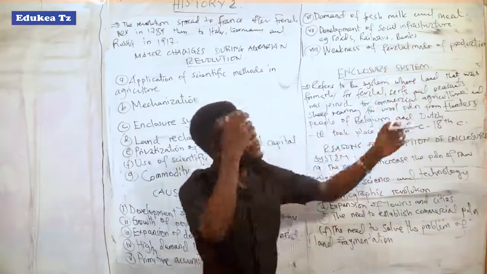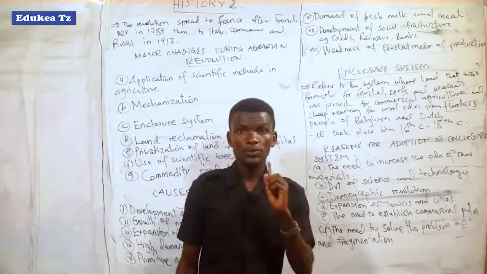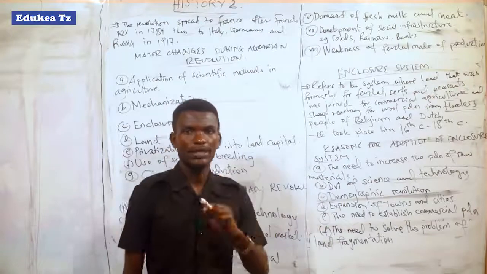Banks, as we know, were the major capital providers to those merchants.